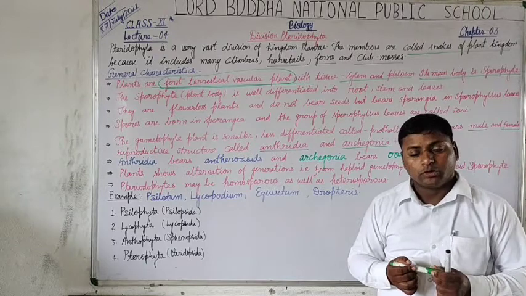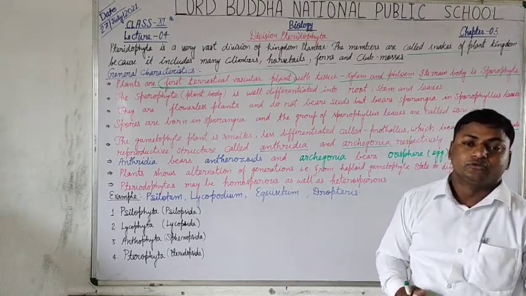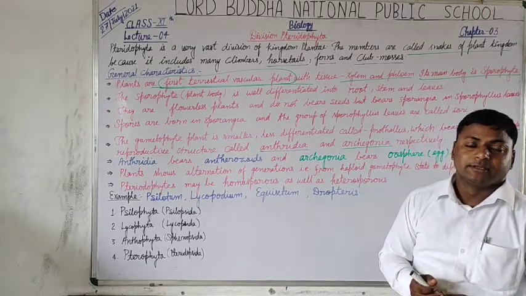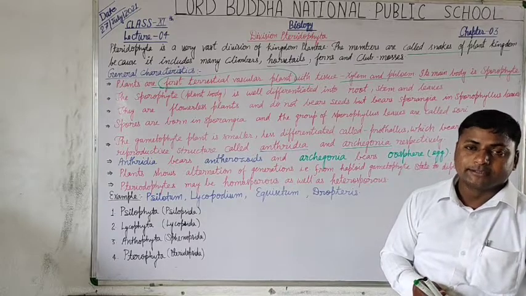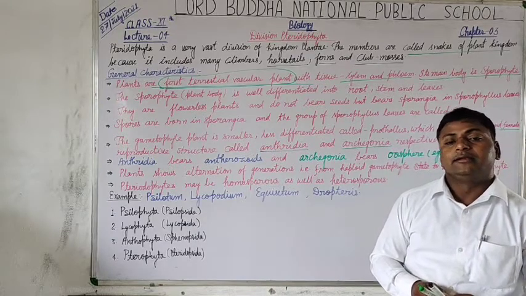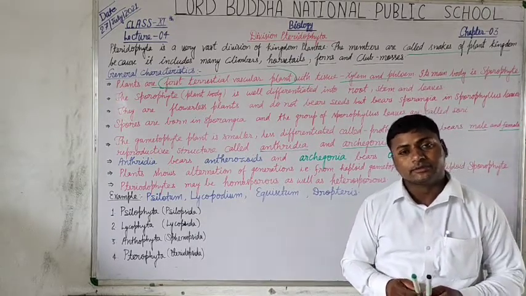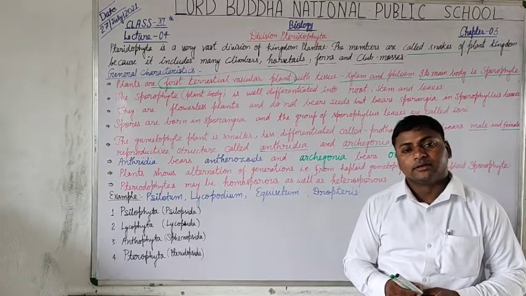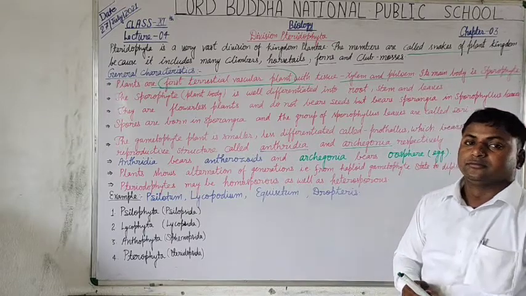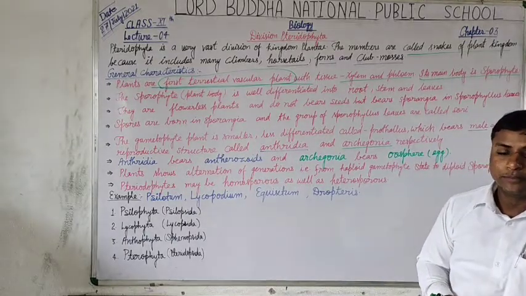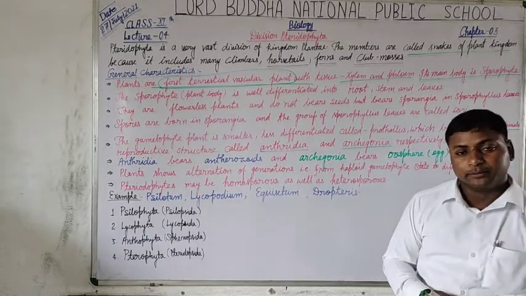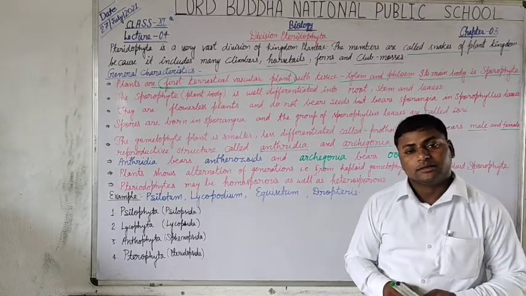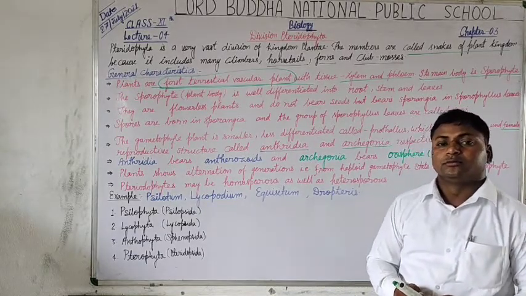The plant's main body is the sporophyte, which bears sporophylous leaves, and these sporophylous leaves bear the sporangium. It means male and female reproductive organs.